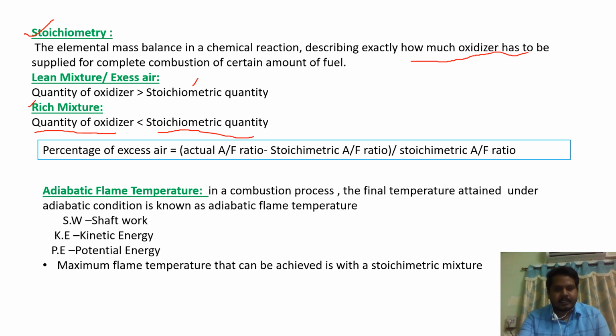Percentage of excess air can be calculated by using this formula: actual air fuel ratio minus stoichiometric air fuel ratio, divided by stoichiometric air fuel ratio.